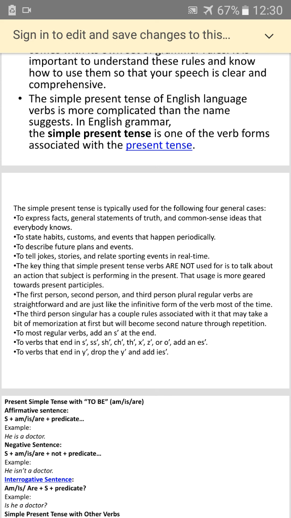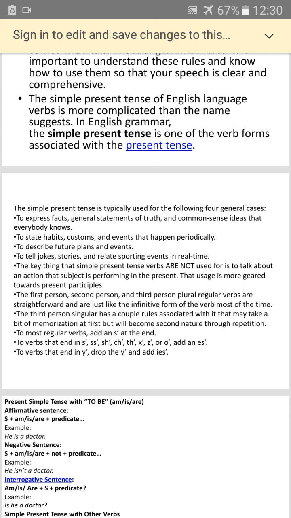To state habits. I speak the truth. That's a habit or a custom, and that is also expressed in present tense. To describe future plans and events, or to tell jokes and stories and sporting events. So India won against Australia. That's a fact.